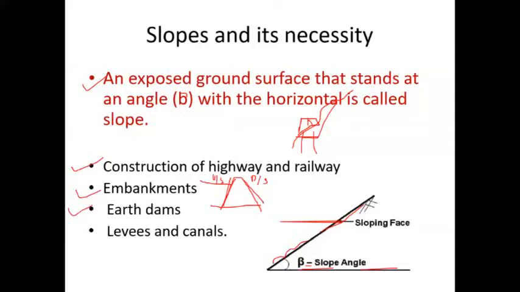Then levees and canals. Levees are small embankments which are constructed to impound water.